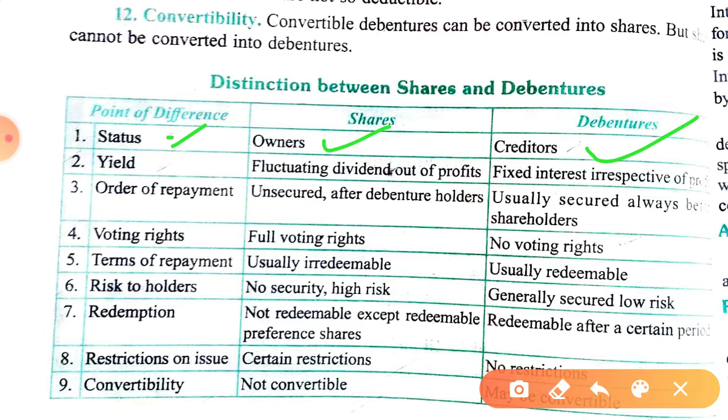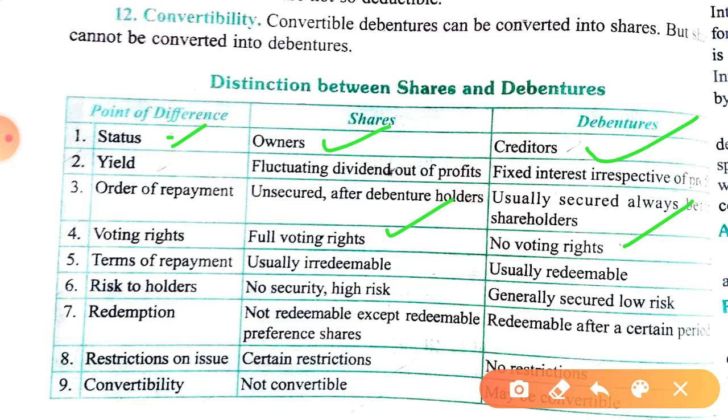Then what is the order of repayment? I just told you, the Companies Act has given a complete specification of how the payment is made to the liability. So in this, debenture holders are paid prior to the payment of shares. Then voting rights: shares have voting rights, debenture holders don't have voting rights. They don't interfere in the working of the management.